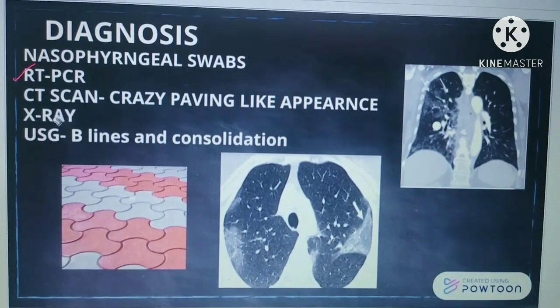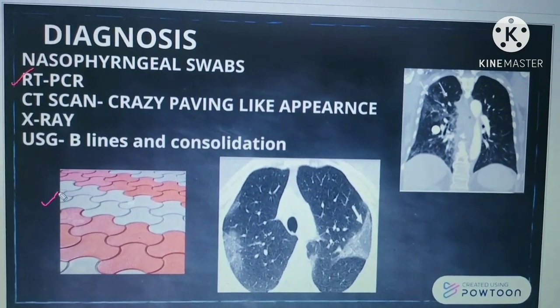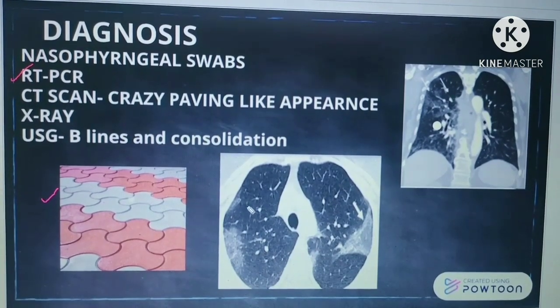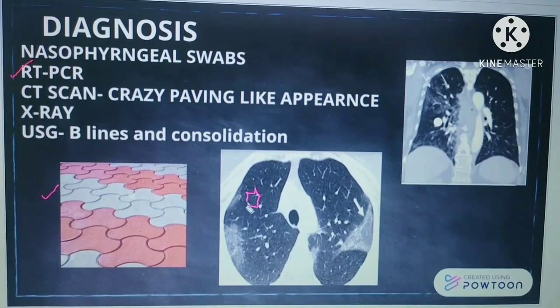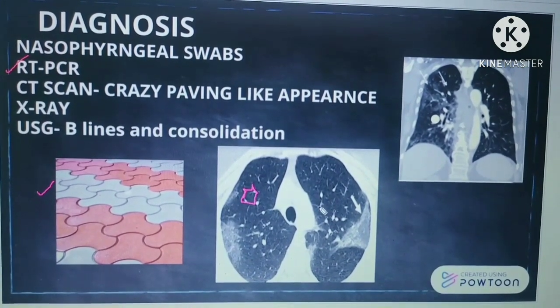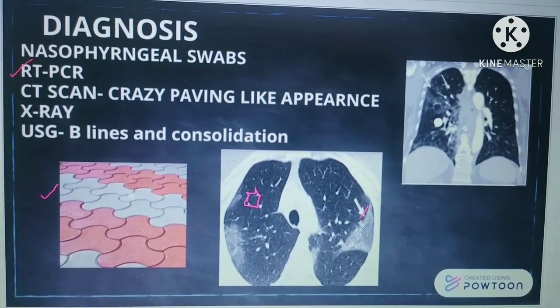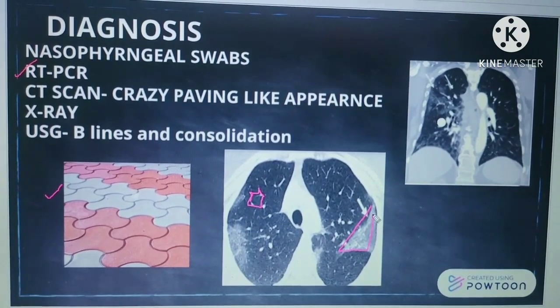Now this virus is also seen on the CT scan. So what is this? You might know that these are nothing but paver blocks. Exactly similar appearance, can you appreciate this? Exactly similar appearance you are getting on the CT scan. So that is nothing but a crazy paving like appearance. On the CT scan you can also see the consolidation. And why does this consolidation occur?